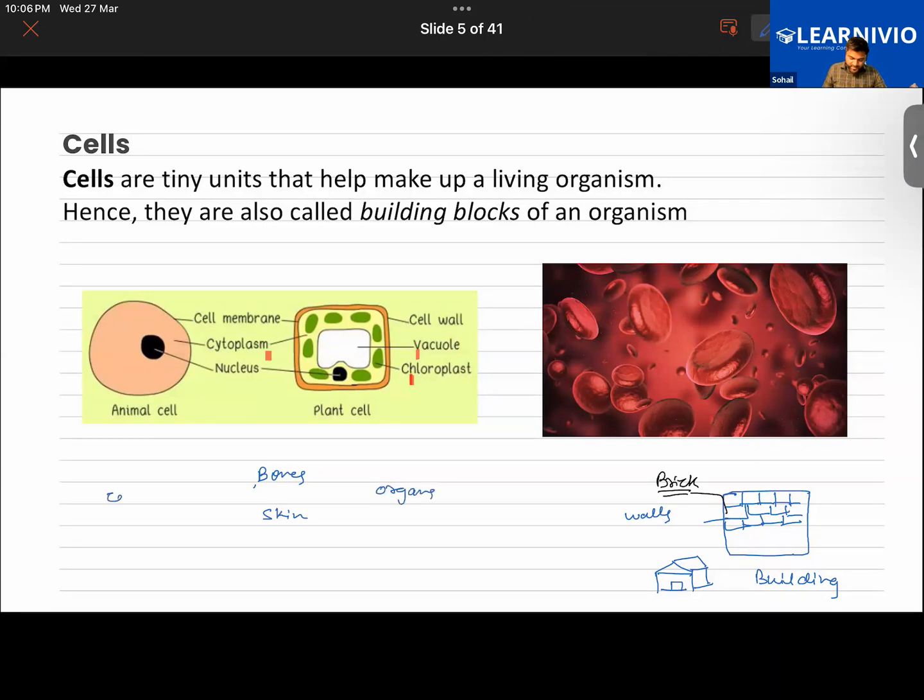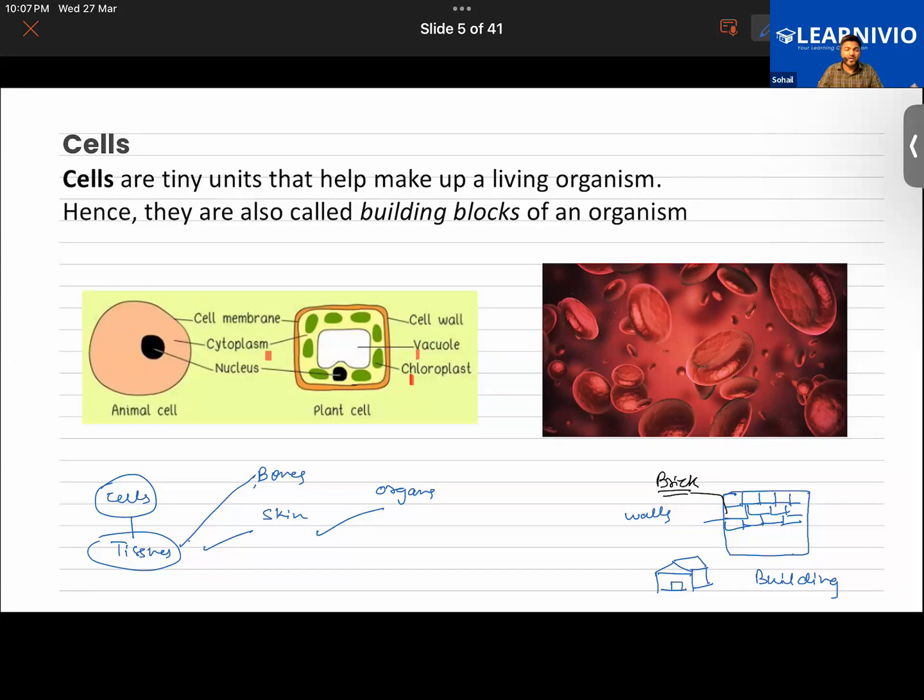So you have a cell. Cells will be joining to form tissues. Tissues will be joining to form bones, skin, and different organs like the heart, kidney, liver, stomach, large intestine, small intestine, the brain.